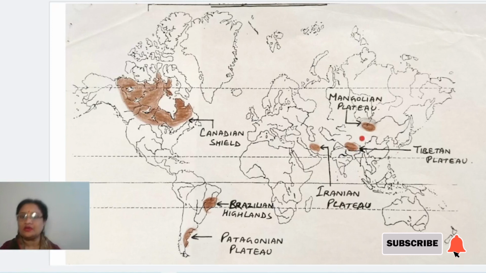Now come to the last plateau which we have to mark, and this is the Mongolian Plateau. Clear? You can see the 3 rivers almost coming very close to each other, and here you have to mark this Mongolian Plateau. I hope this is clear to all of you.